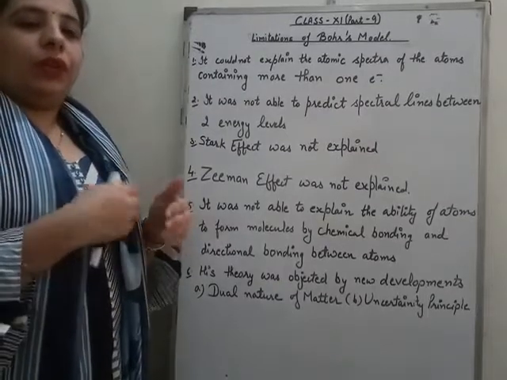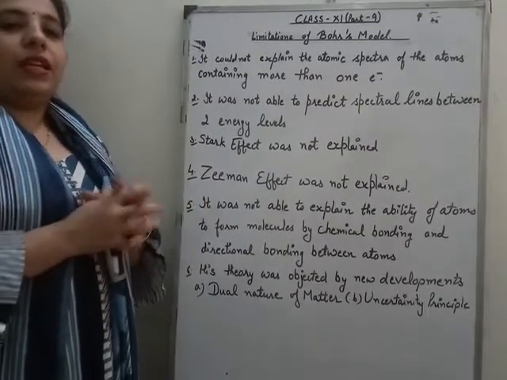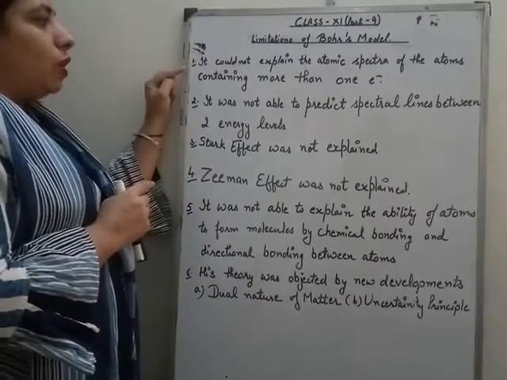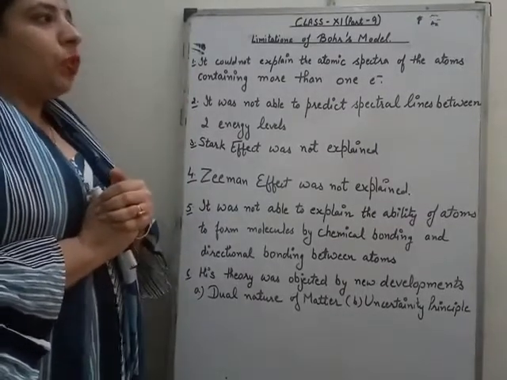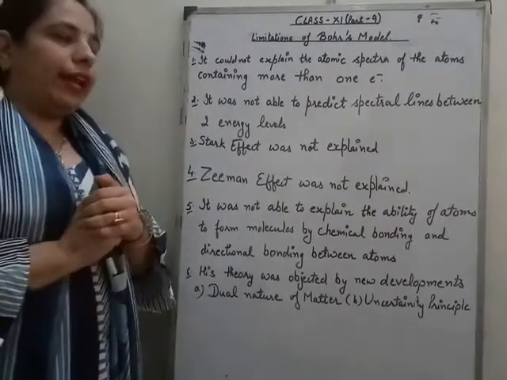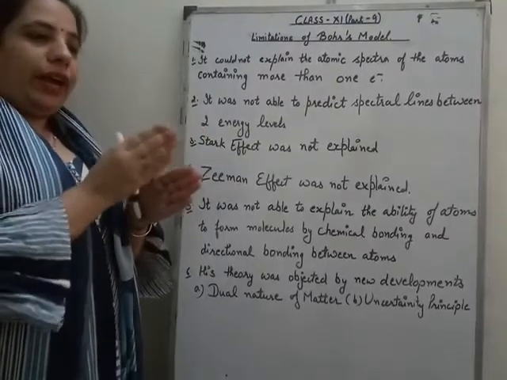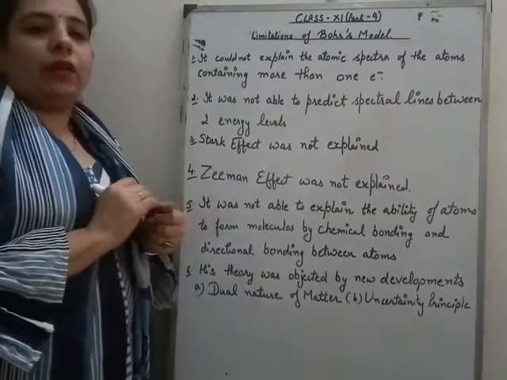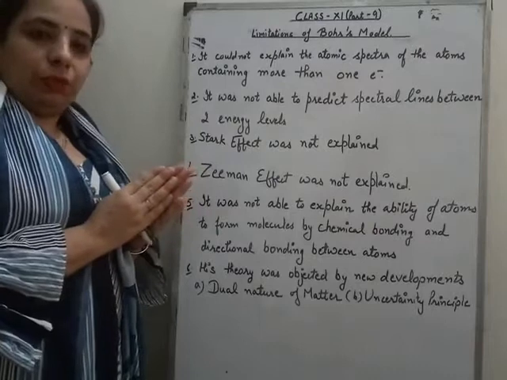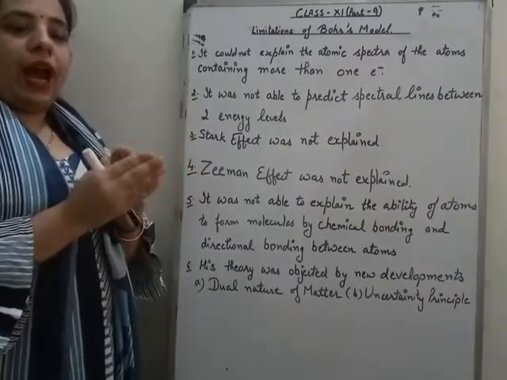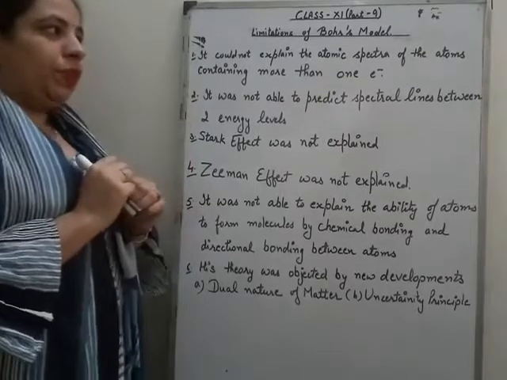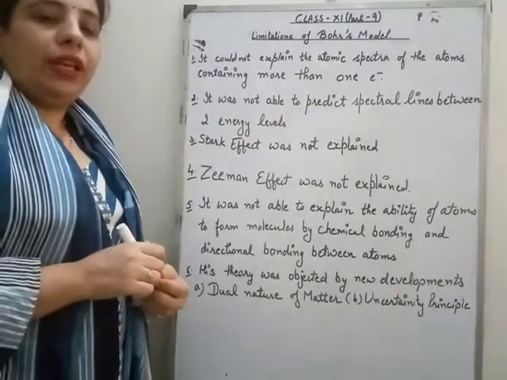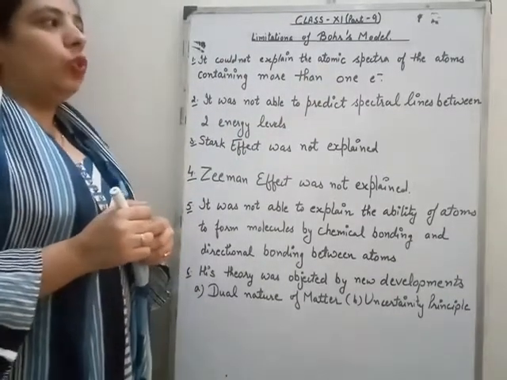But now the new developments and new discoveries became the cause for the drawbacks of Bohr's model. The first was that it could not explain the atomic spectrum of atoms containing more than one electron. If we go back and study, Bohr gave his theory on the hydrogen atom and hydrogen-like ions, meaning those atoms and ions which contain one electron only. If the number of electrons is more than one, then his concept was not applicable appropriately to those atoms.